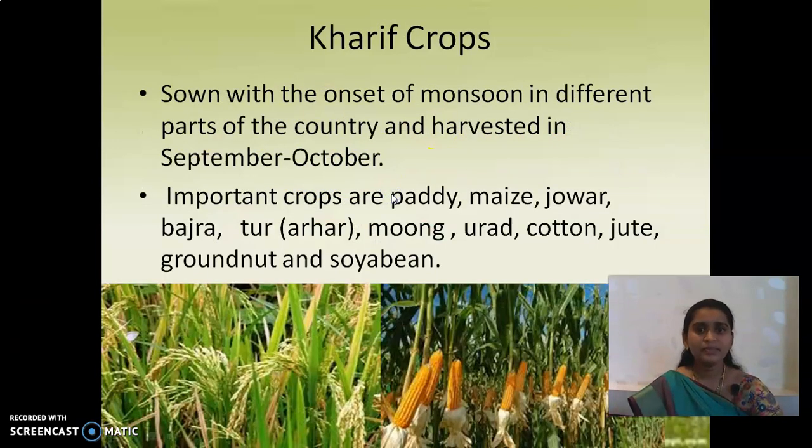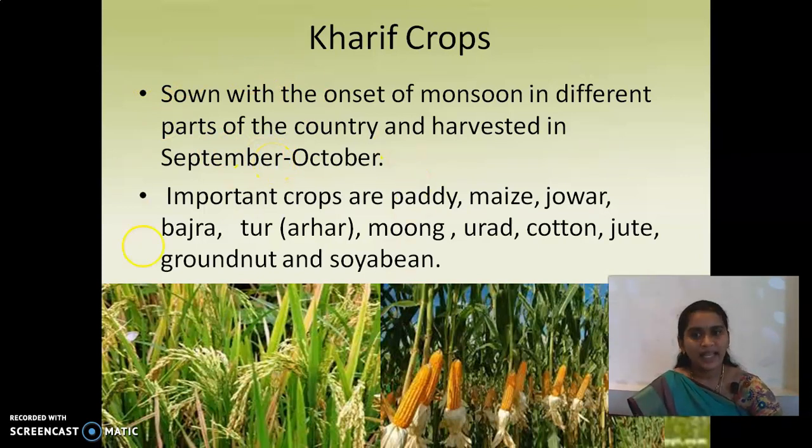Yes. And the next one is Kharif crops. In Kharif, crops are sown with the onset of monsoon in different parts of the country and harvested in September to October. Sowing depends on the parts of the country and the monsoon season. Based on the season, they sow, and they harvest in the months of September and October.